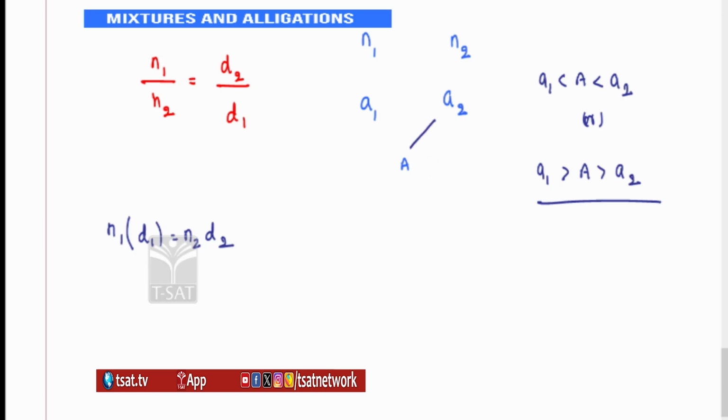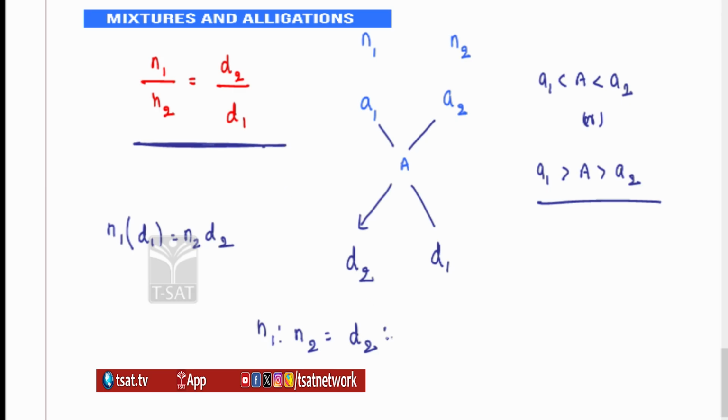Here the difference between A2 and A, we say it is D2. We are taking D2 here. We are taking this difference D1 here. Now, can we say N1 is to N2 is equal to D2 is to D1? That's what we are getting here. It's all about grouping only. D2 is to D1. That is the reason we write average of the first group, average of the second group, average of the whole group combined. N1 and N2 are respectively the number of members in the first group and the second group.